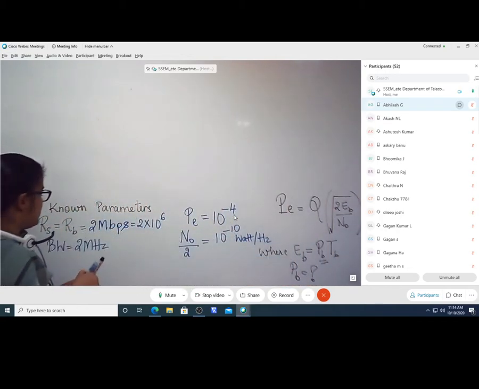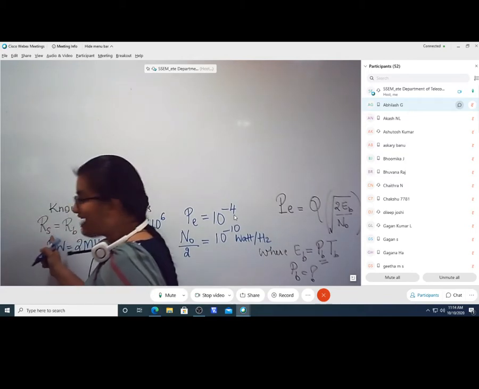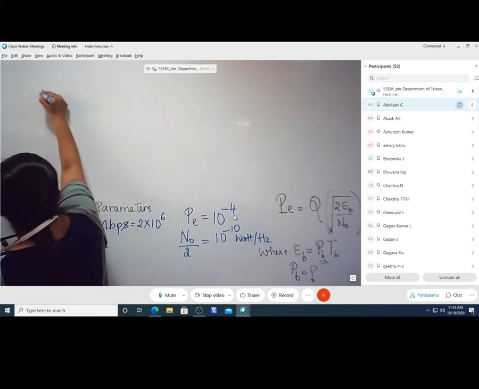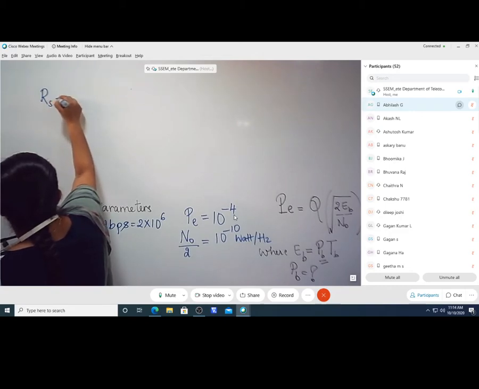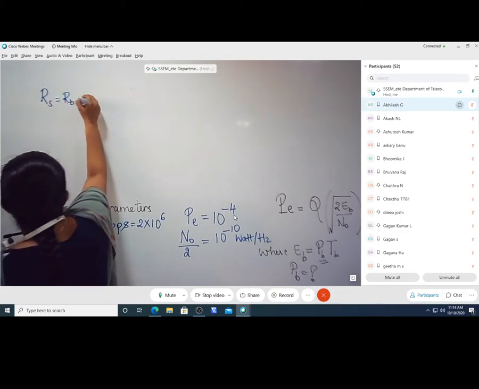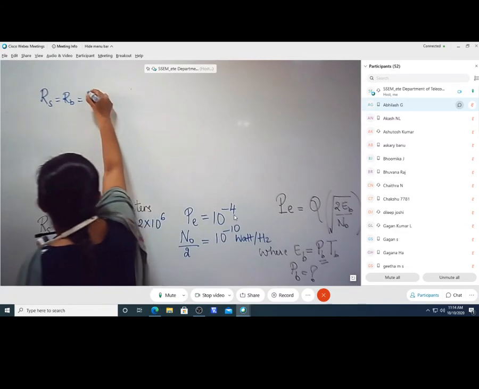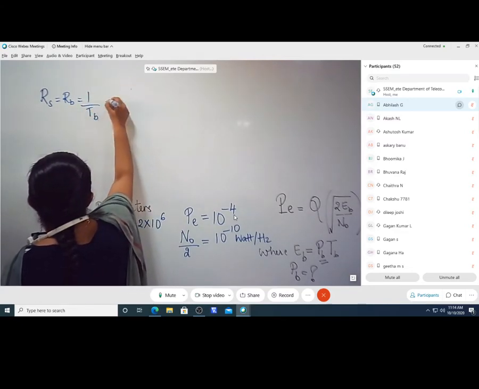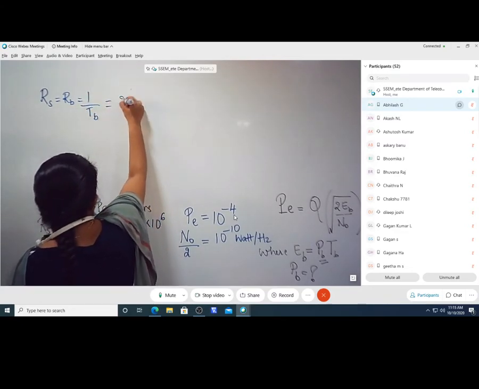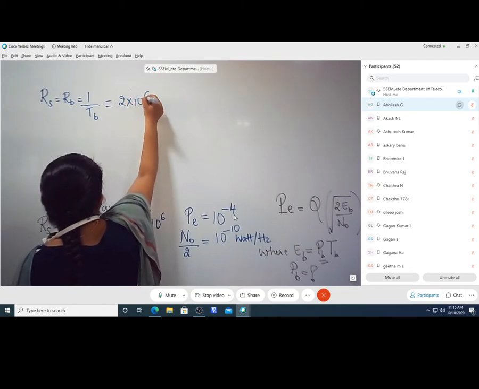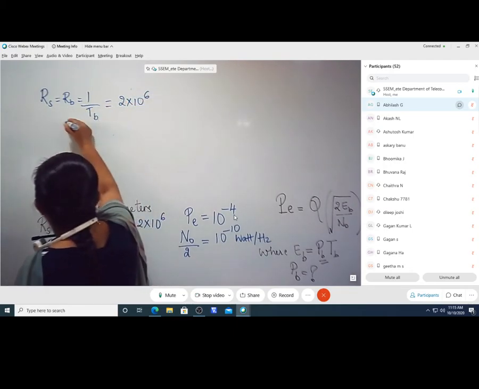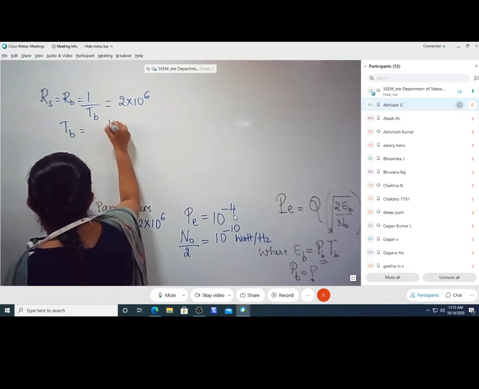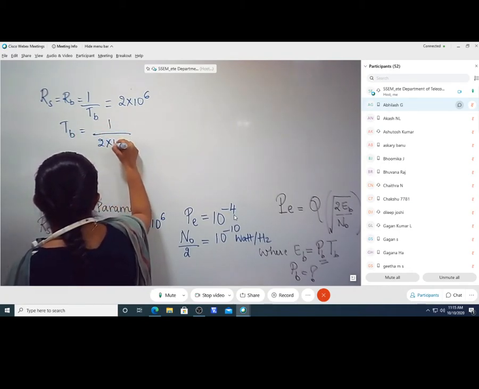Now first, since we know what is RS or RB, I can calculate what is TB. This is equal to 1 by TB. So 1 by TB is equal to 2 into 10 power 6. Therefore, TB will have a value 1 over 2 into 10 raised to 6.